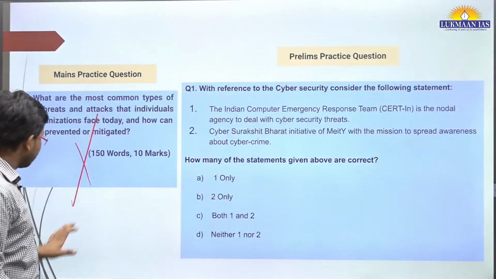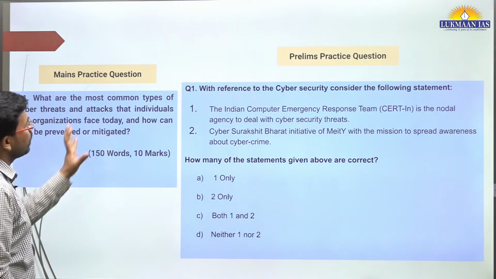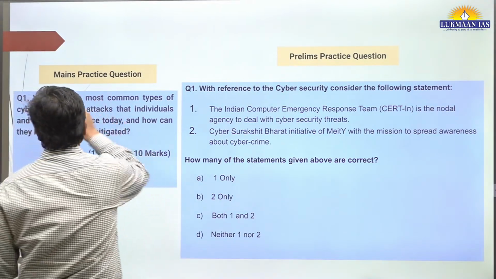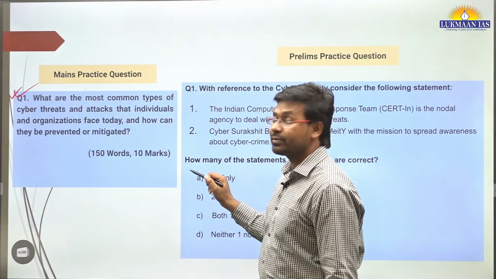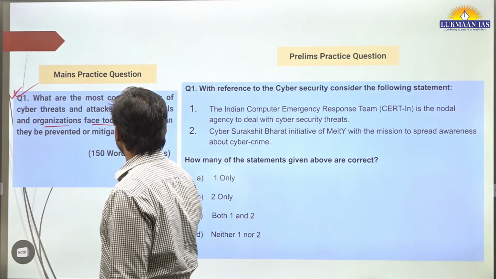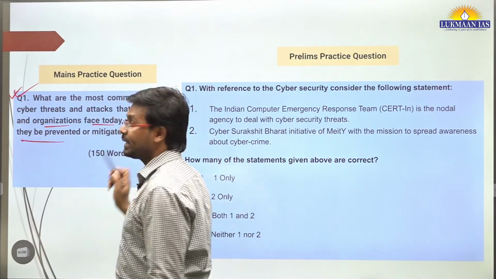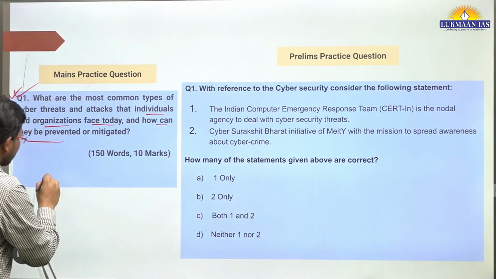Having understood this, let us now solve two questions. One question is for the mains exam, and you need to write an answer to it. It says: what are the most common types of cyber threats and attacks that individuals and organizations face today, and how can they be prevented or mitigated? Write a short answer to this question.